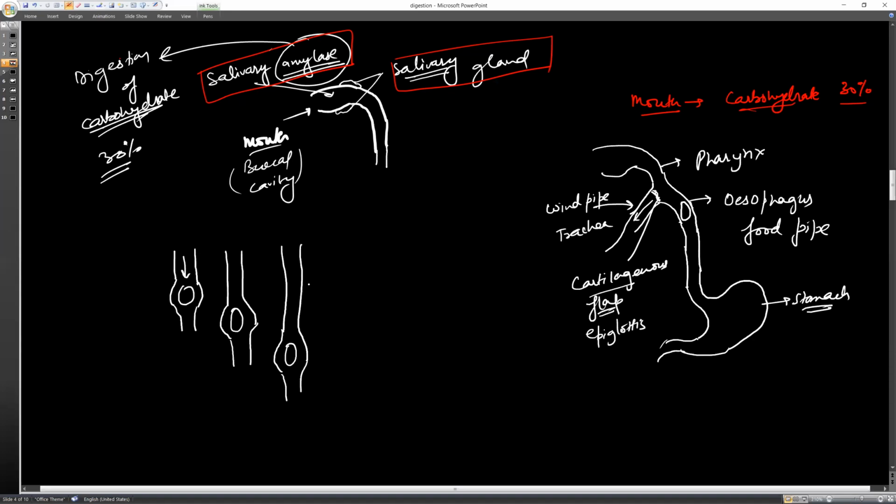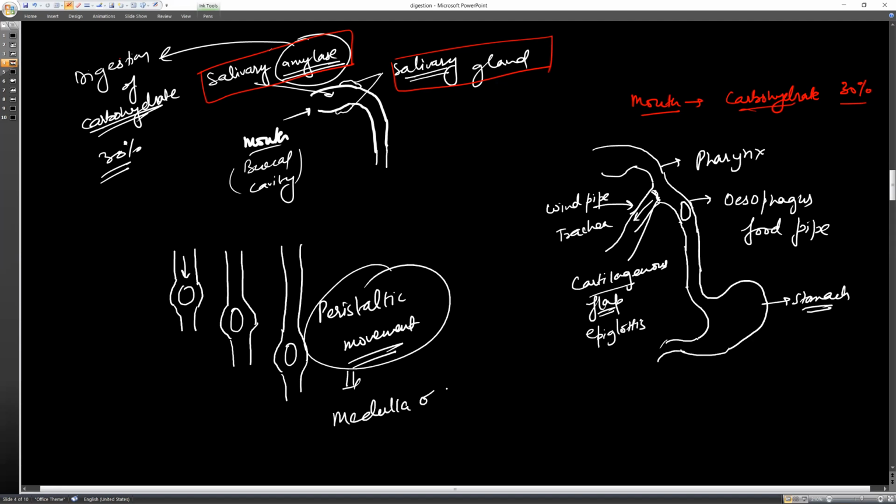This is called peristaltic movement, which is an involuntary action controlled by the medulla oblongata of the brain. So you can understand that the medulla oblongata controls involuntary actions.